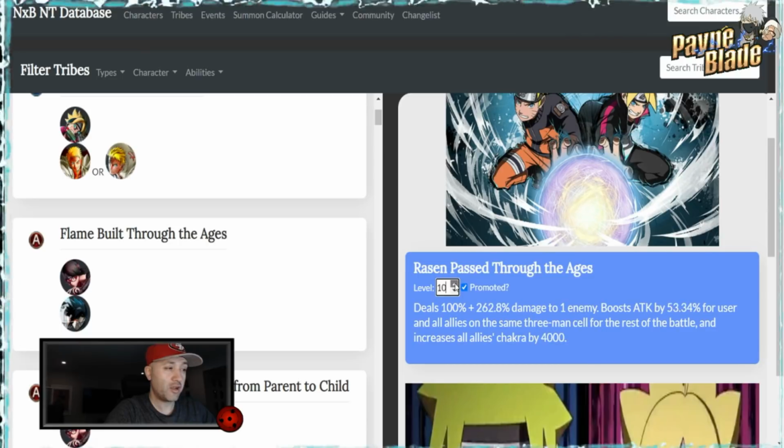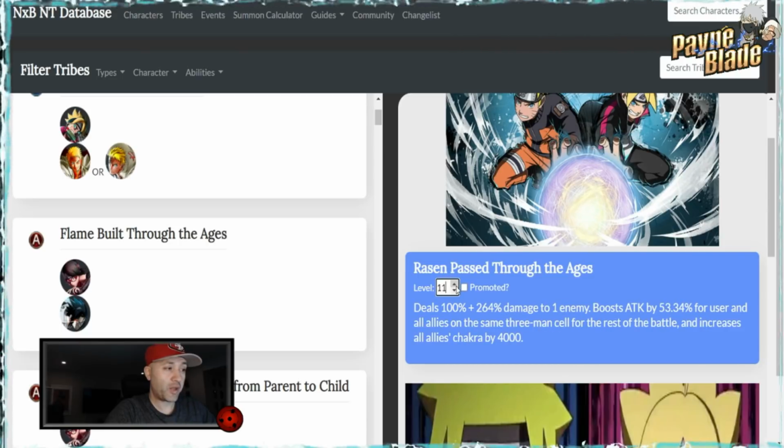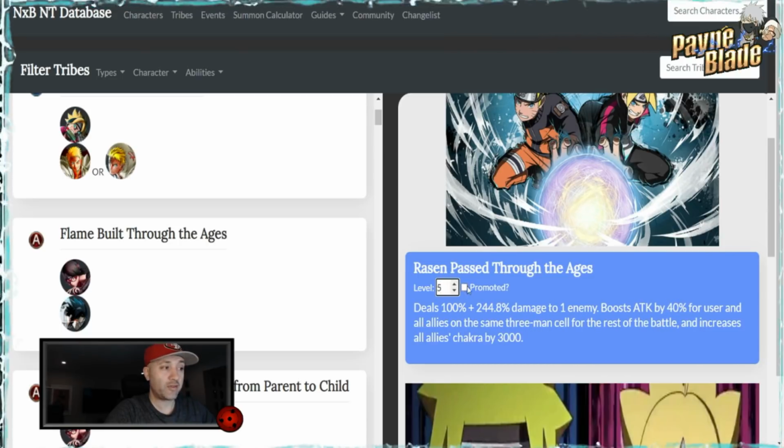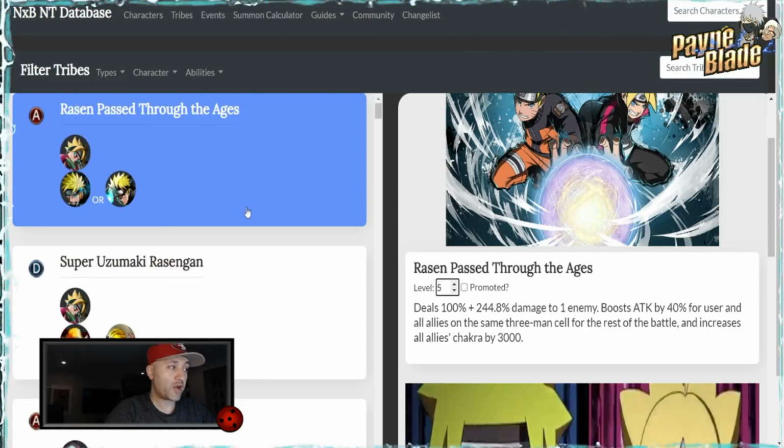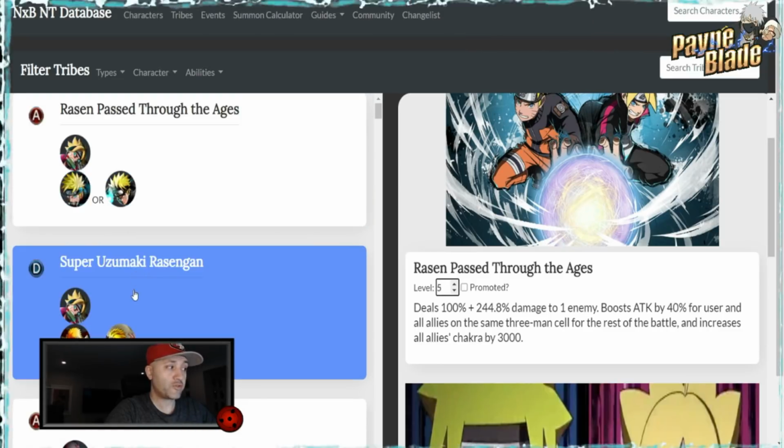It shows the numbers there. After 10, it'll automatically promote anyway. So he says it instantly promotes even if you don't click the button. It just gives you the option to see the promotion, obviously, as you go. So he's got all the characters in here that have the tribes, plus the alternate characters you can use for those tribes as well.